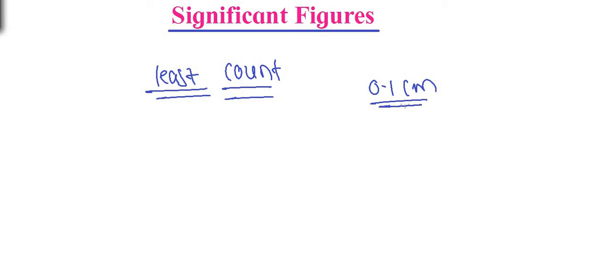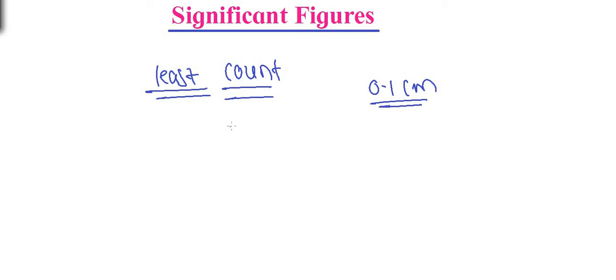What makes our reading accurate or inaccurate? Least count. Least count represents the accuracy of the given instrument. Let us take an example of a meter scale. A meter scale's least count is 0.1 centimeter. So this is the last reading that we can take using a meter scale.